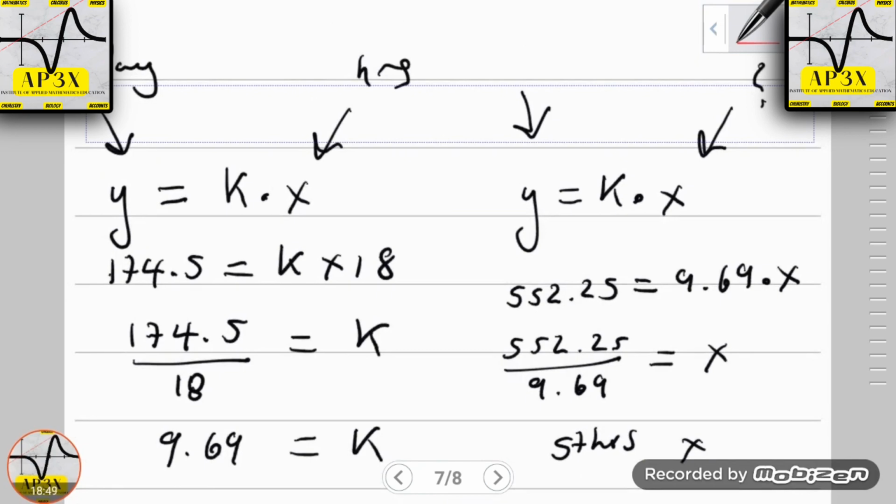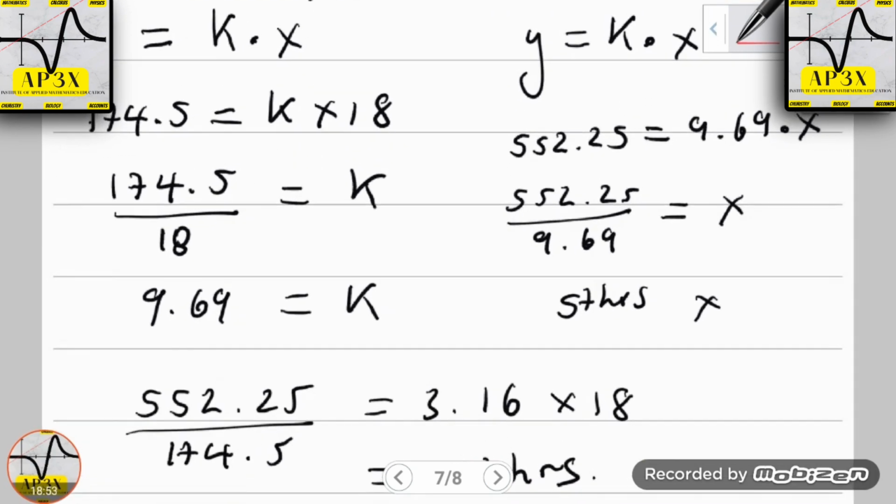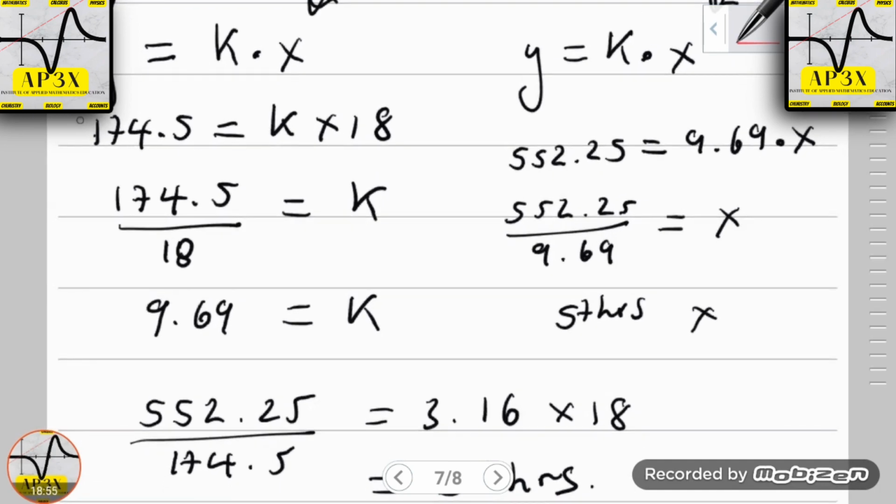A lot of students didn't really take that approach, which I'm going to be discussing with you in a moment. Now here you would have seen the two initial values, which is the amount of money she received versus the amount of hours she worked, which is 18.